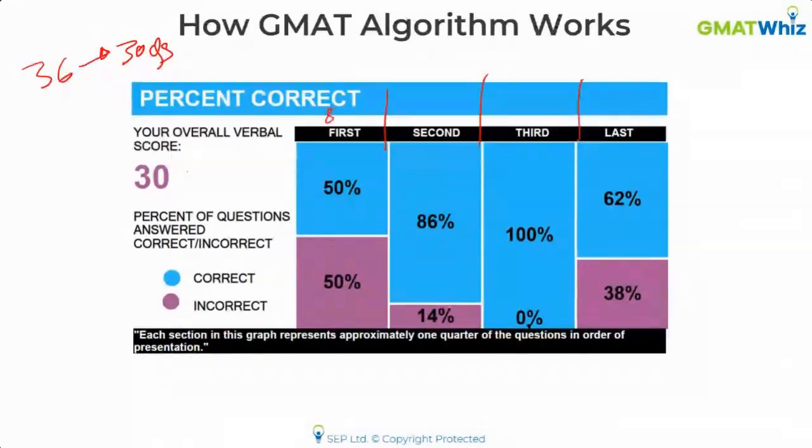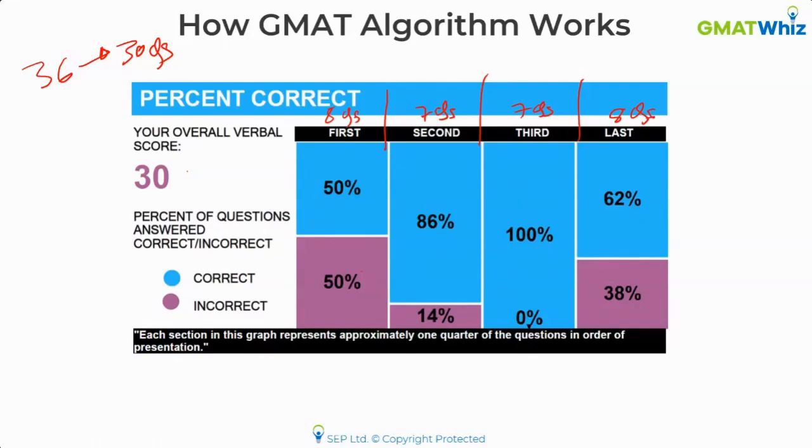The second quarter has 7 questions. The third quarter has 7 scored questions. And the last quarter has 8 scored questions. Okay. So overall, there are 30 questions that are scored. And this ESR basically shows you the accuracy of the student in each of these quarters.